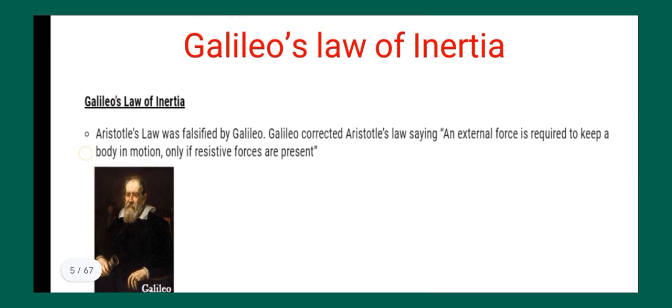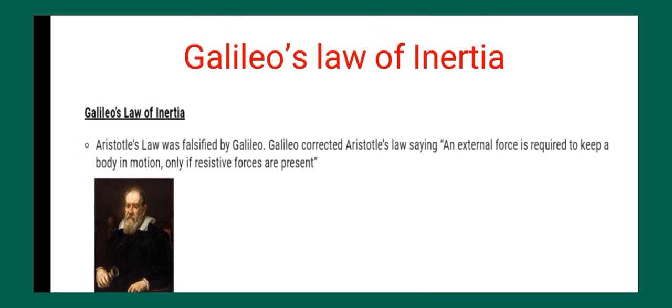Now, next is Galileo's law of inertia. Galileo was a person who falsified the Aristotle law that we have seen. He corrected the Aristotle law by saying that external force is required to keep a body in motion only if resistive forces are present.